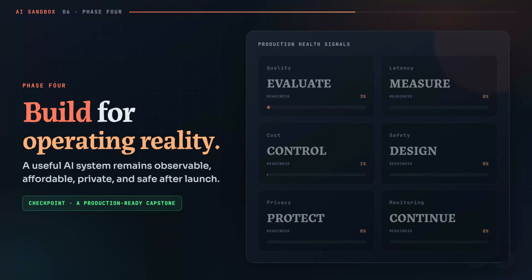Phase 4 expands the interface and hardens the system. Speech recognition and voice output teach you to handle audio, timing, transcription errors, streaming, and the extra latency of a real conversation. The model is only one component in that experience.